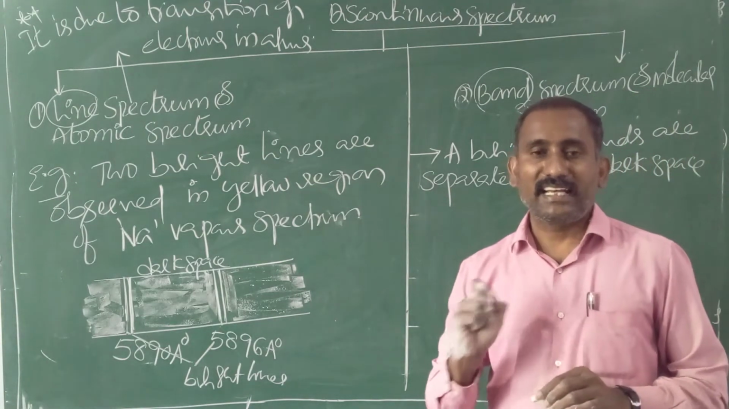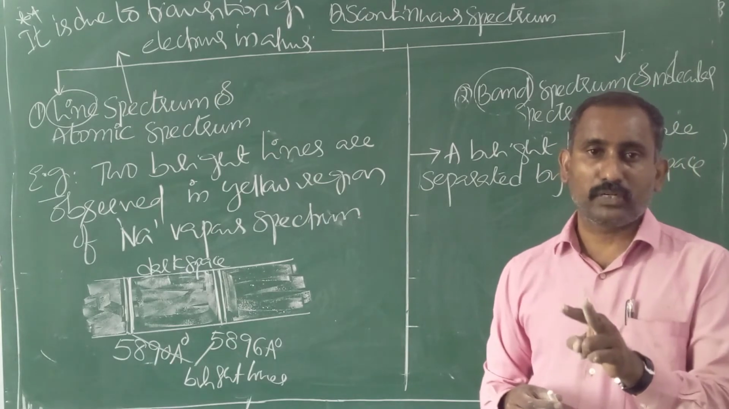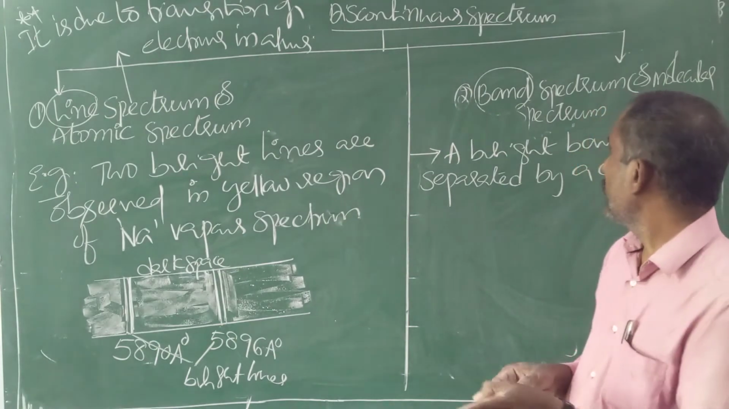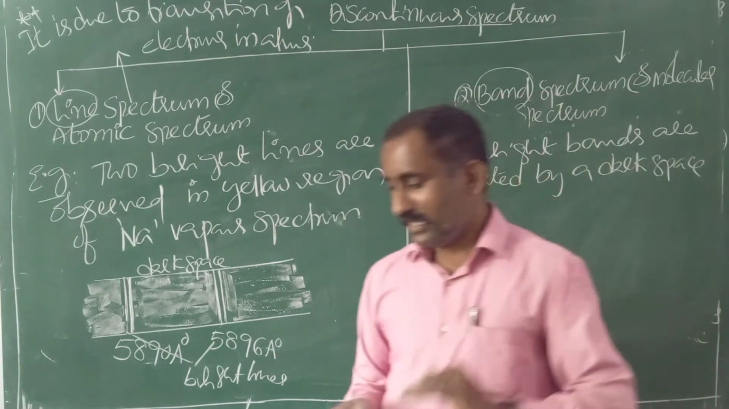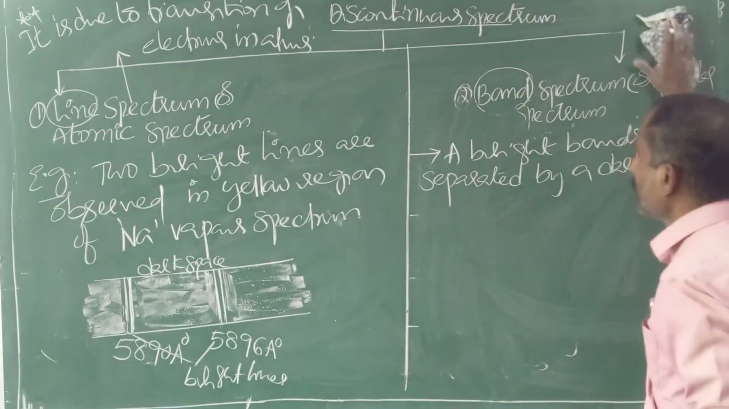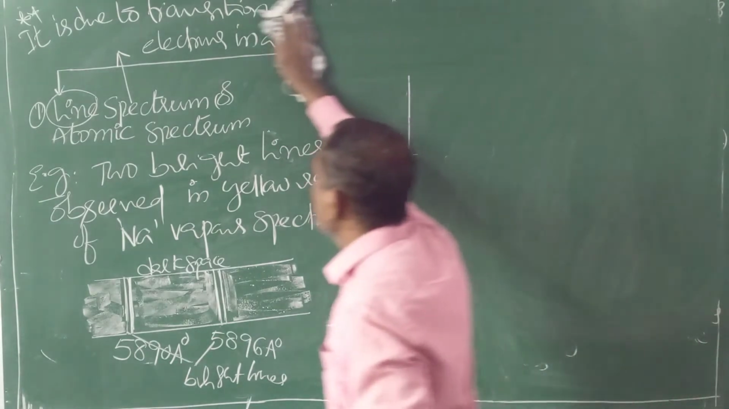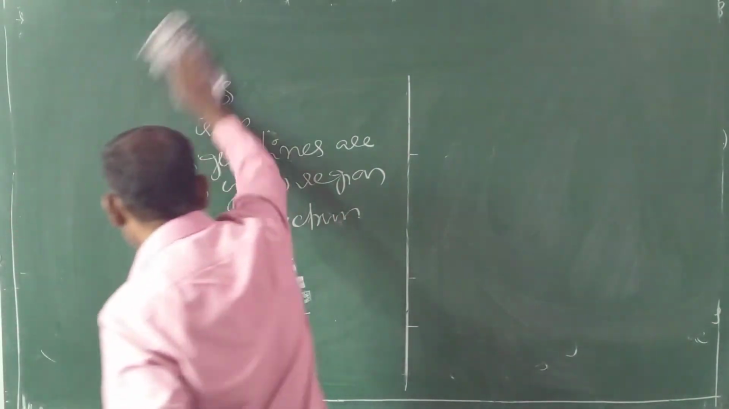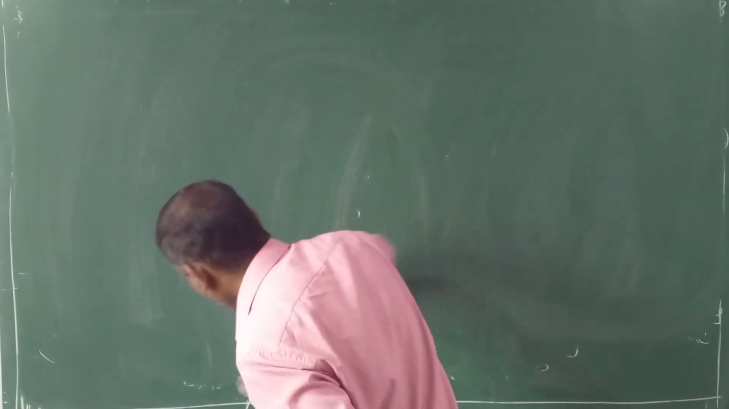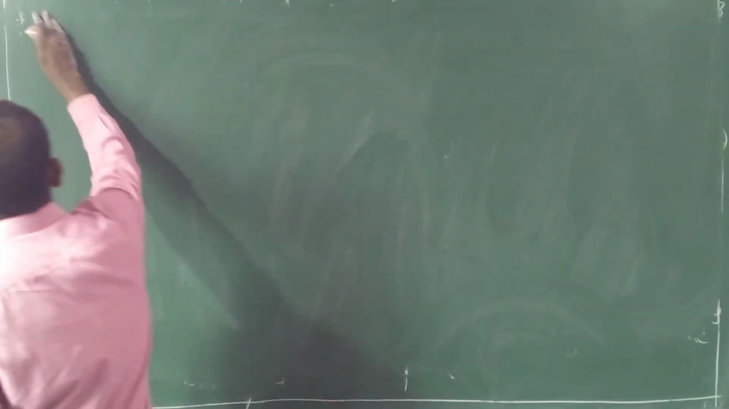So this is the classification of emission spectrum. Emission spectrum is of two types: continuous and discontinuous. Discontinuous is further of two types: line spectrum and band spectrum. So by this, emission spectrum is completed. Next, absorption spectrum. In our syllabus only emission spectrum is there, but not absorption spectrum. Based on the origin, spectrum is of two types: emission spectrum and absorption spectrum. The second one is absorption spectrum.